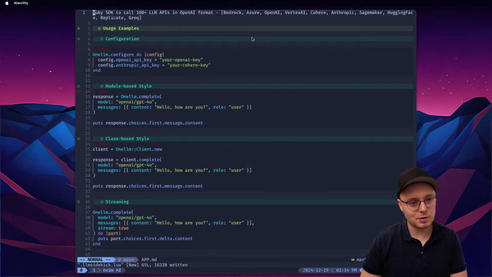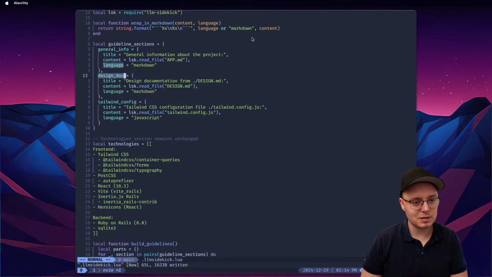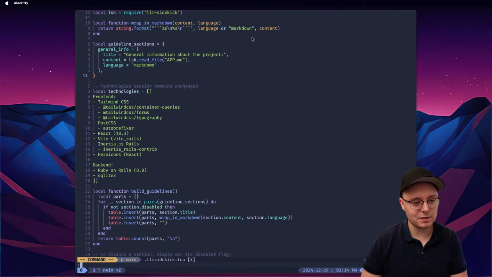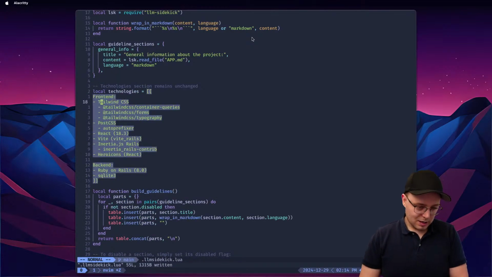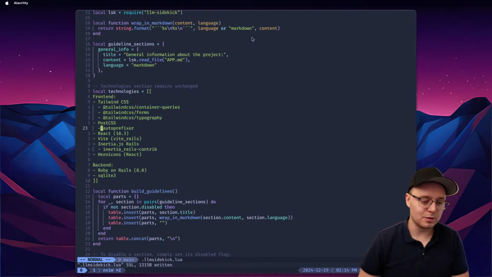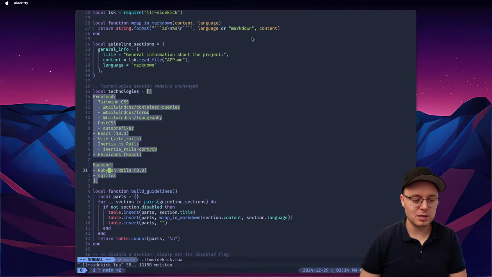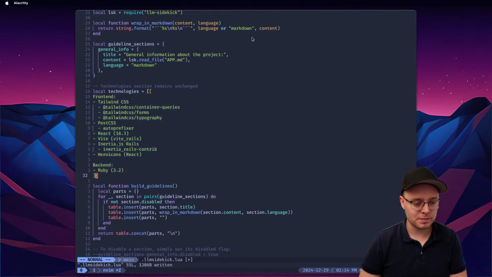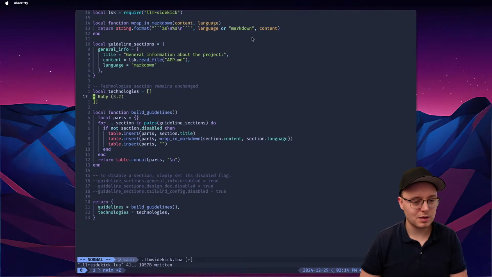And I actually already called this app, so it's amazing. Design doc, I don't have that. I don't have this. And technologies. I don't think we have the list of technologies, or I don't think we even need this at this point. Maybe I do, like, let's say Ruby 3.2, and that's it. I don't think we'll have any more dependencies here.